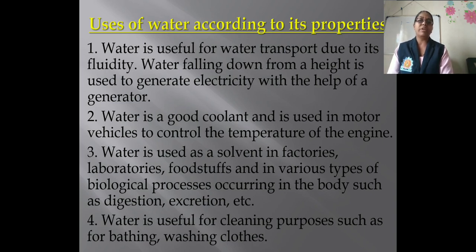Third, water is used as a solvent in factories, laboratories, foodstuffs, and in various biological processes occurring in the body, such as digestion and excretion. So we also drink water to perform these biological processes. Next, water is useful for many daily purposes, that is cleaning purposes, such as bathing, washing clothes, etc.